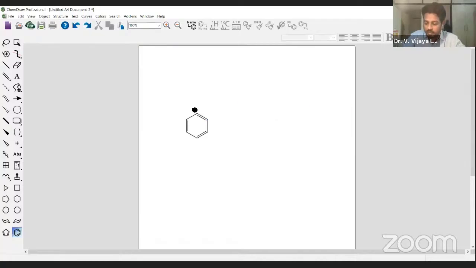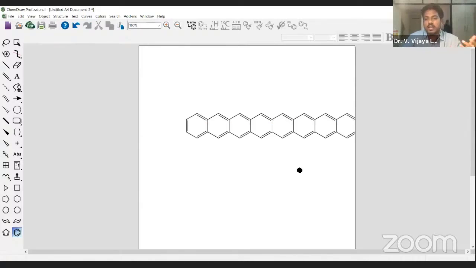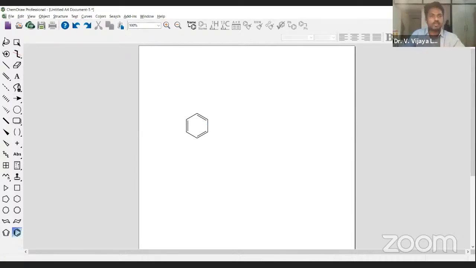Are you getting my point? If you put it on the bond and type A, you can automatically add as many benzene rings as you want. Otherwise, manually, what do we do? If we want to add fused rings, we press this, and press this like this, and again press this like this. This is how we do it, but manually doing all these things is not needed. Simply put the highlighter on the bond and keep on typing. Just like that. It doesn't take much time to generate these structures.